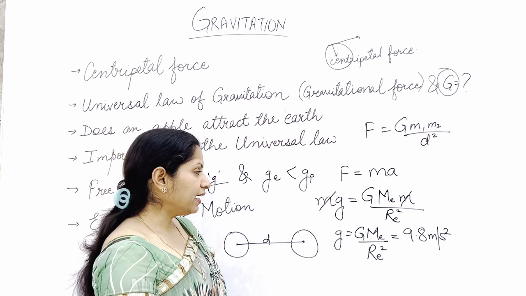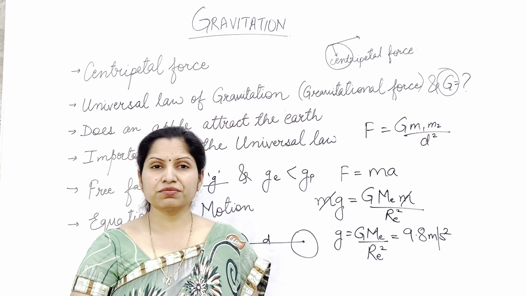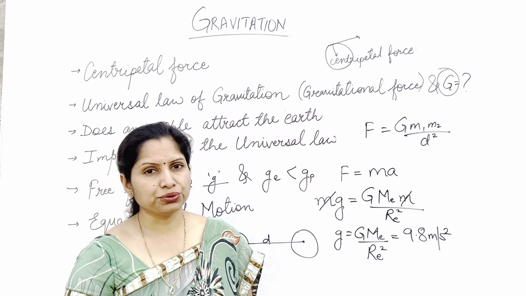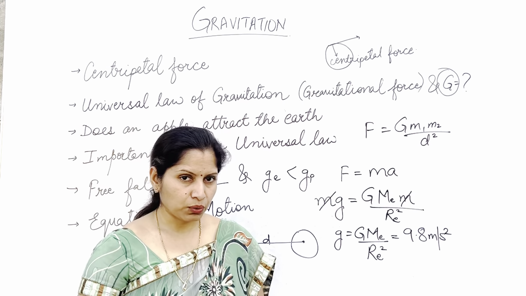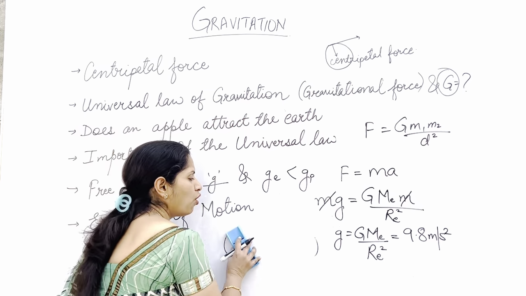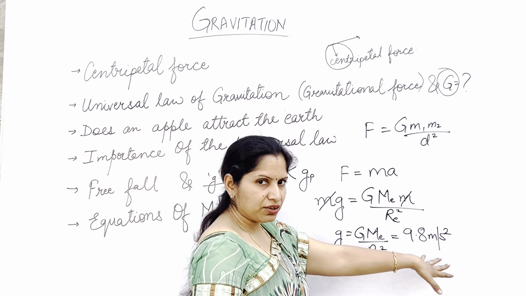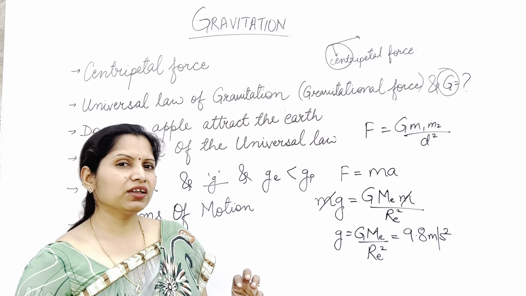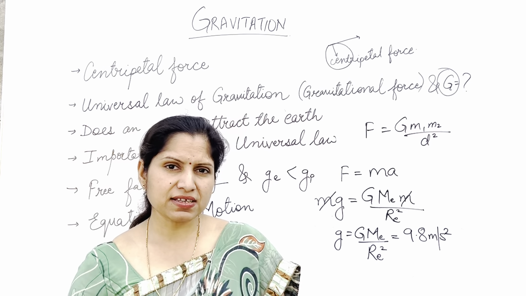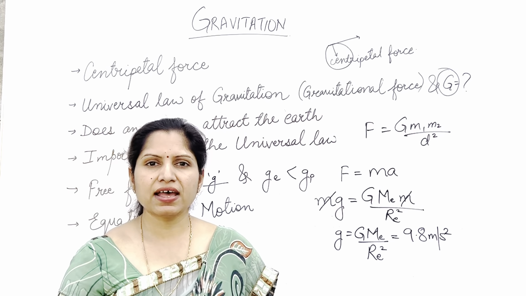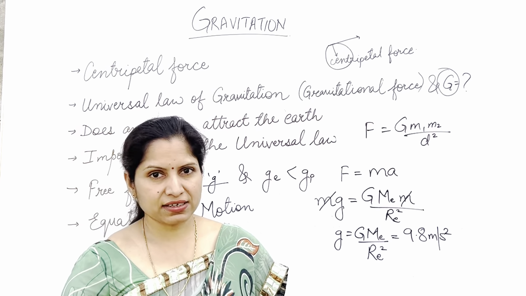Okay, so we'll get 9.8 meter per second square as the value of acceleration due to gravity, which for doing the numerical sometimes we round it up and take it as 10 only. For some numericals we will be taking the value of small g as 9.8 meter per second square. For easier calculations, we might also round it up to 10 meter per second square.